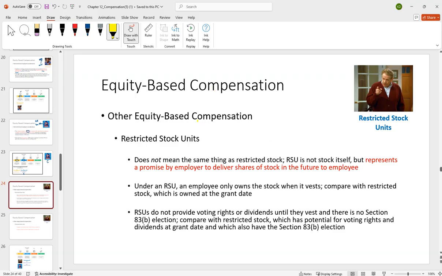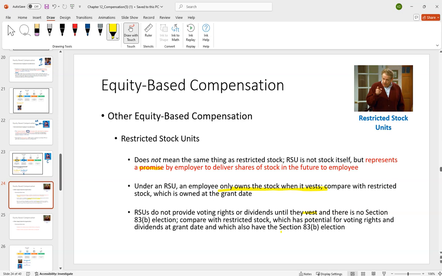In other words, if your employer were to give you an RSU, what they're saying is, here is a promise that we will give you stock in the future. With an RSU, you only own the stock when it vests, and it doesn't provide any voting rights or dividends until it vests.